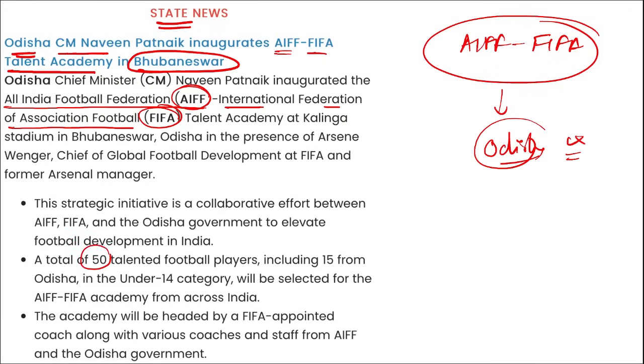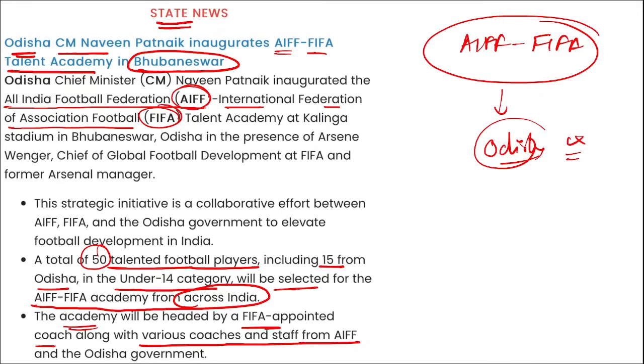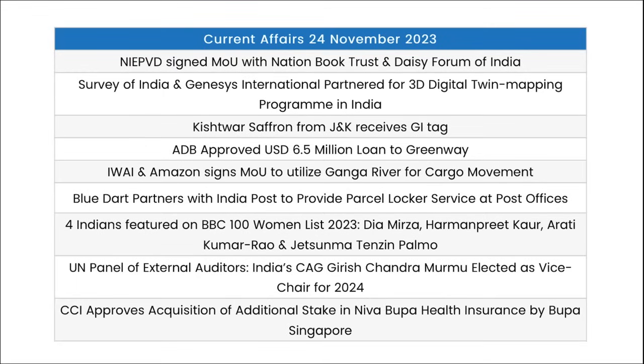Correct? A total of 50 talented football players, including 15 from Odisha, in the under 14 category will be selected for the AIFF FIFA Academy from across India. The academy will be headed by a FIFA appointed coach along with various coaches and staff from AIFF and the Odisha government. Right? So these are some important current affairs for the day, friends. Now let's go for a quick one-liner revision.